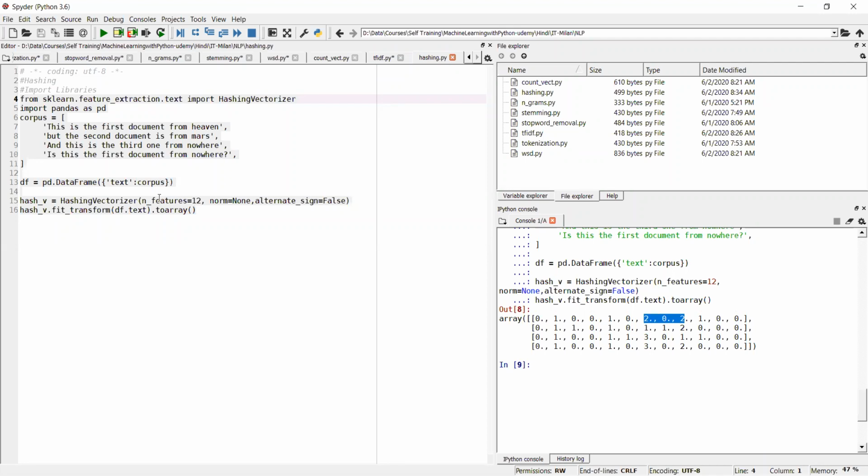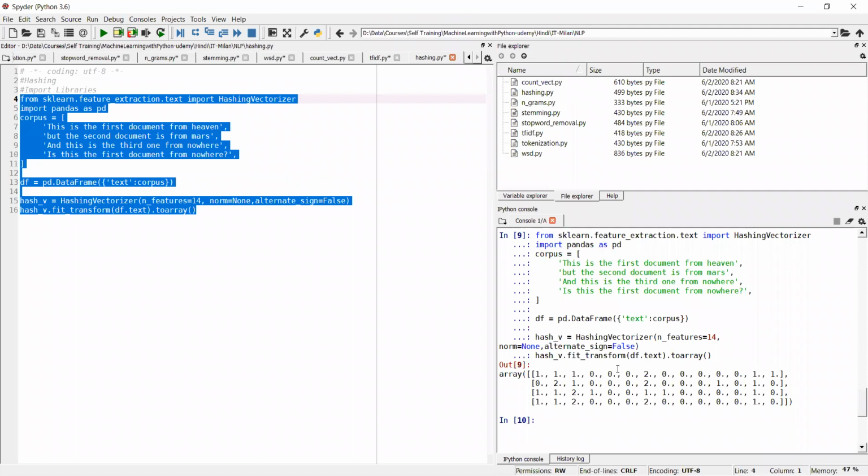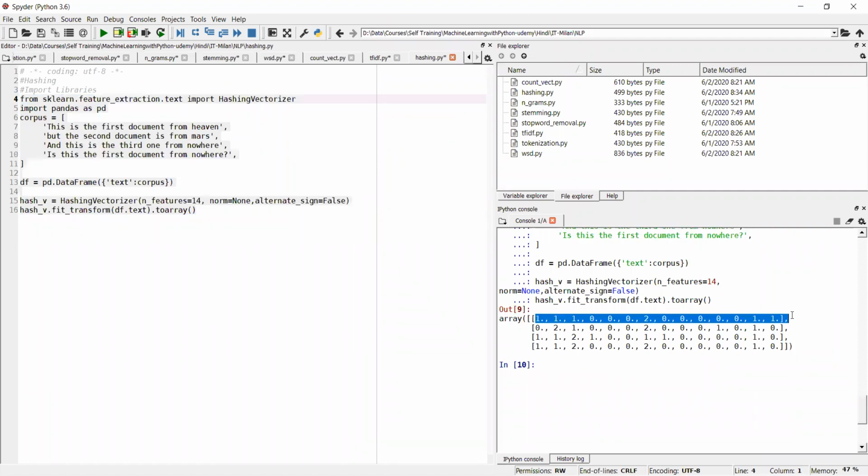I will explain it a bit differently. We know there are total 14 unique words in our text, and I have taken 14 buckets. Now can anyone tell me, ideally there should not be any kind of collision, correct? Everyone agrees to this point? If someone does not agree, he can tell me. I will execute this and then you see. Now see the first sentence. We are still having collision. How is this possible? Can anyone explain?